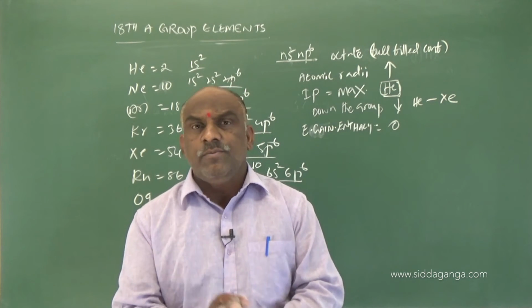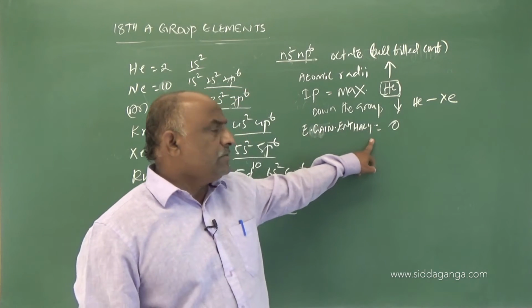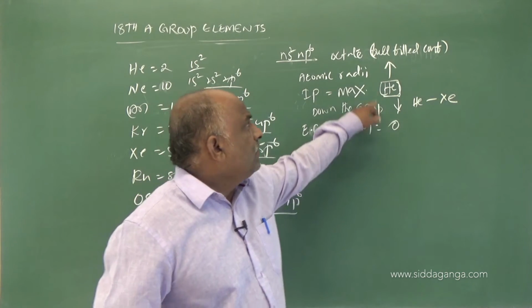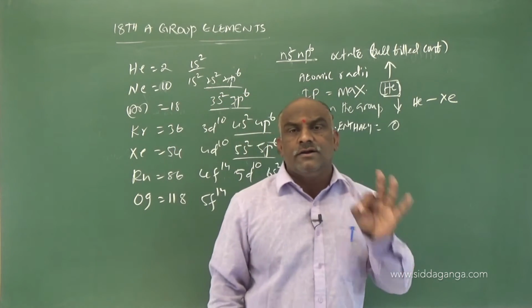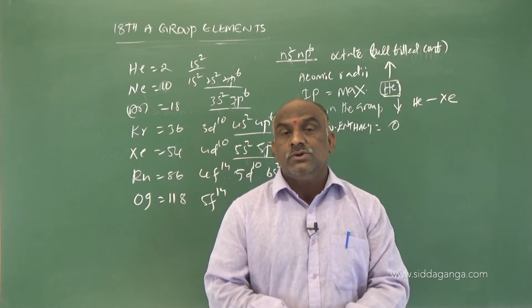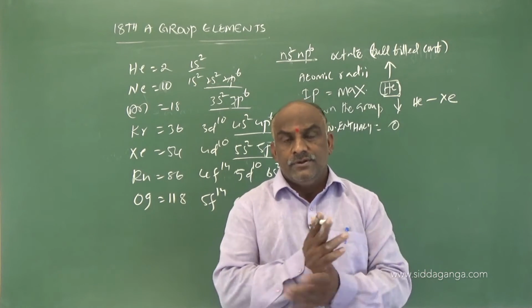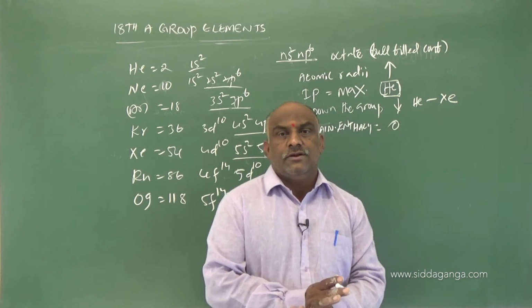Clear? Because of the fulfilled electronic configuration, there is no need of any electron. They don't need any electron because they have stable electronic configuration.